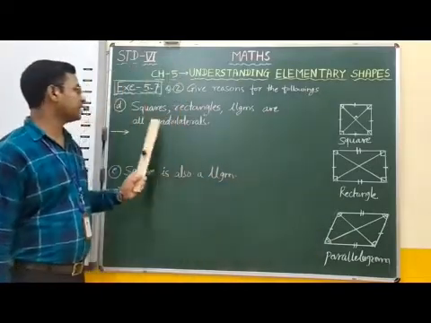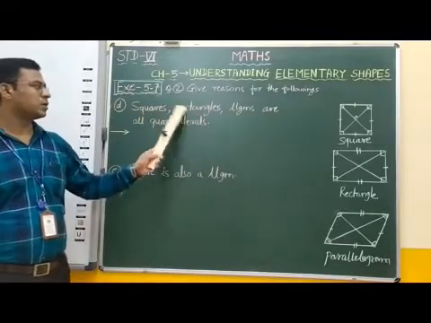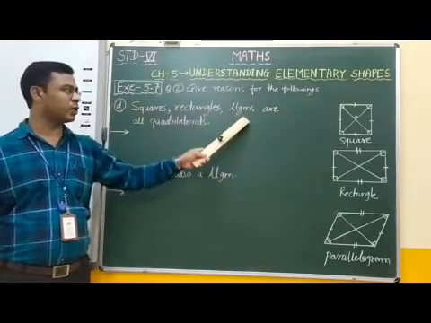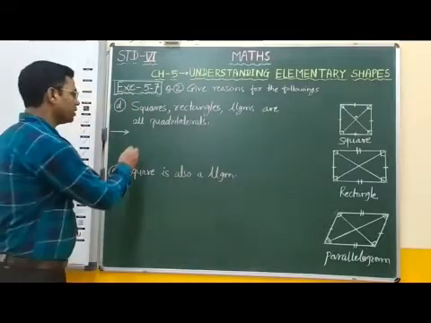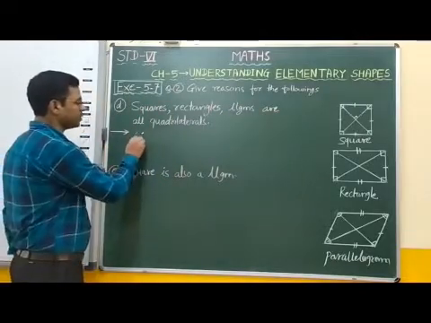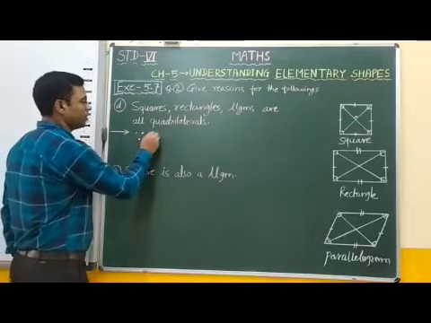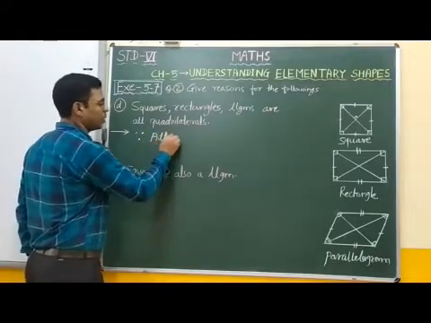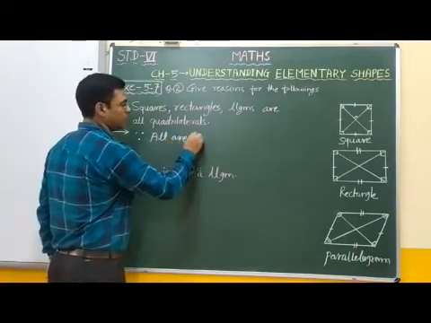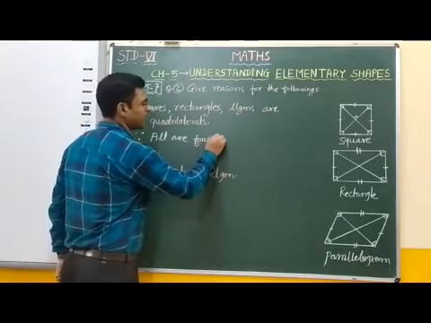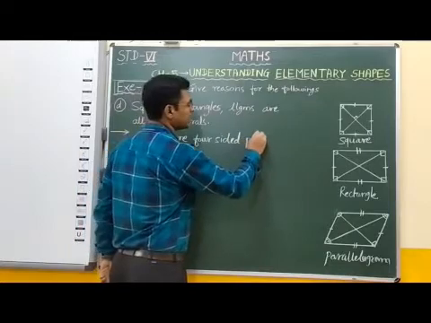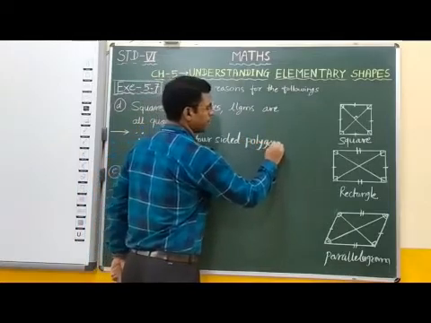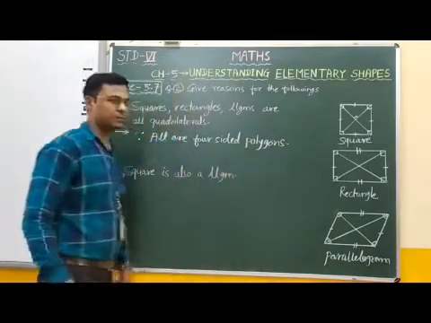Therefore, we can say that squares, rectangles, parallelograms are all quadrilaterals. Therefore, the reason for this statement is all are four-sided polygons.